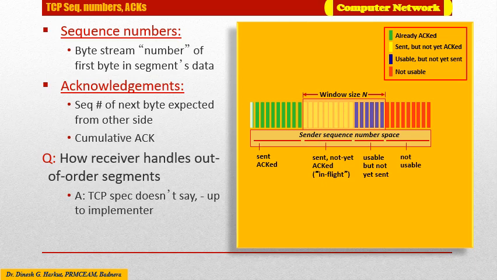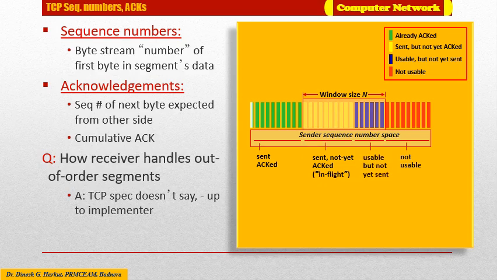Sent packets are denoted by green color. Packets which are sent but not yet acknowledged, that means which are in flight, are shown in yellow color.